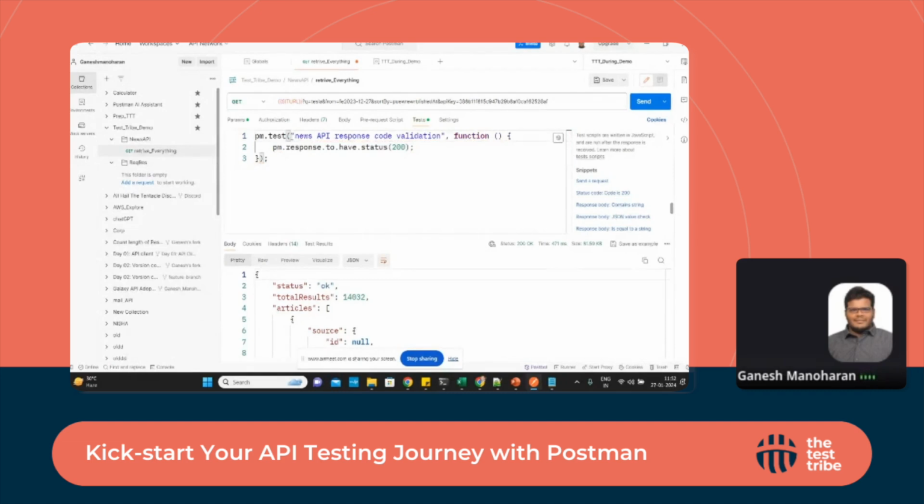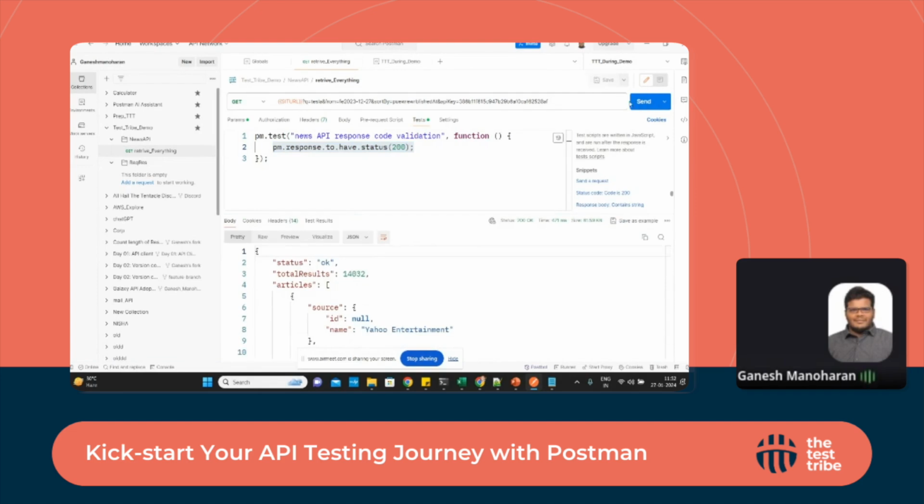Whatever we give in double quotes will be displayed like this, followed by a comma and a function. That's the syntax, with open and close brackets, and inside that we have the check: pm.response.to.have.status.